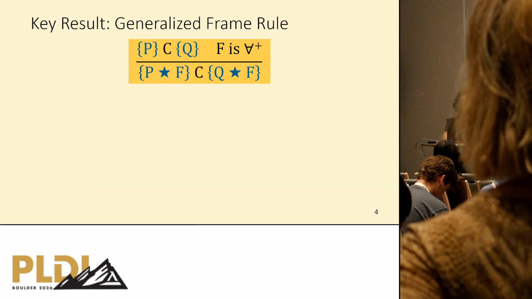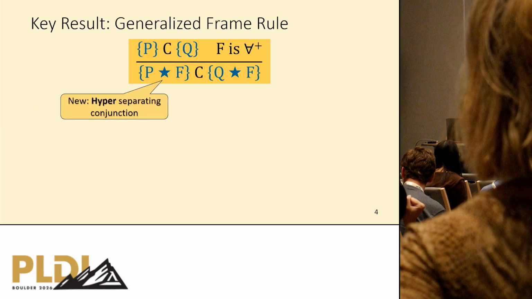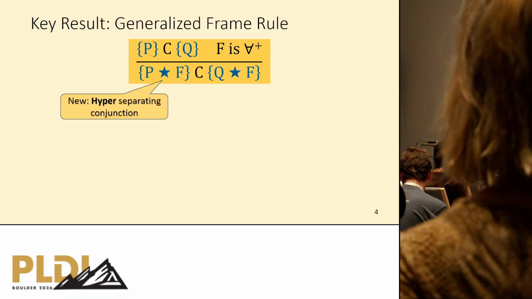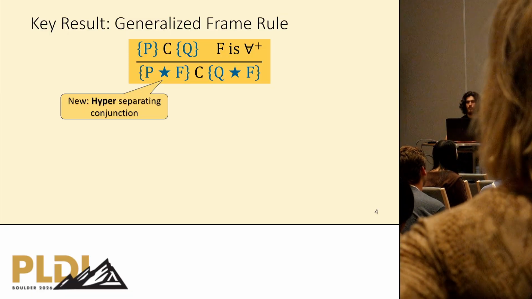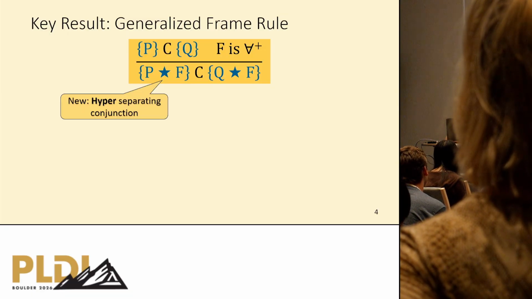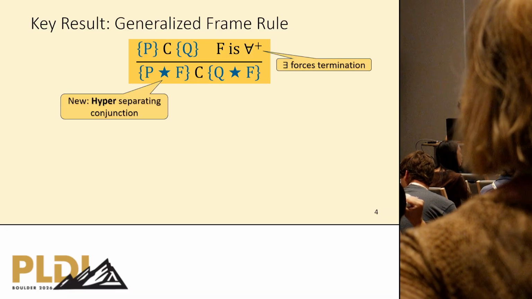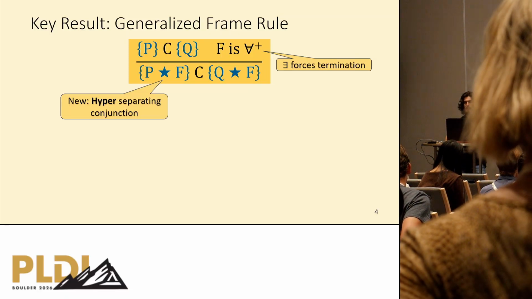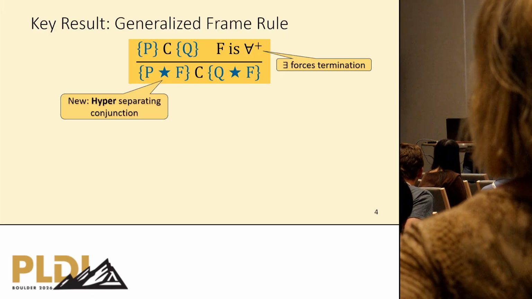Now, onto the key result of this work, the generalized frame rule. The key new thing is the new hyper-separating conjunction, which we'll denote with the following symbol. Before we see why this frame rule is so general, let's first see this restriction that we have here. We restrict that our frame should consist only of universal quantifiers, so no existentials.